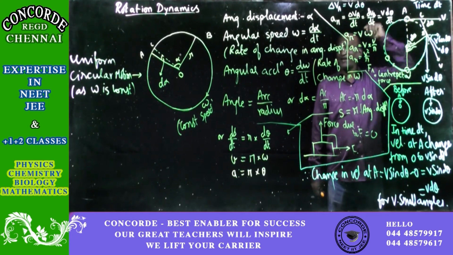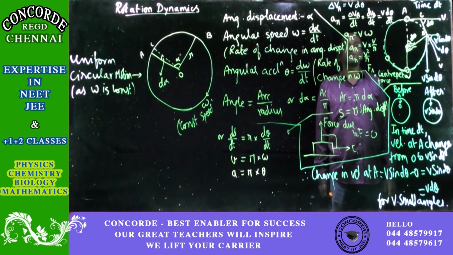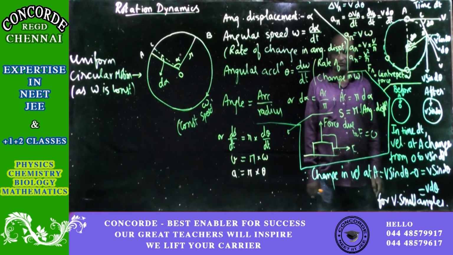So acceleration is there, I have told you already, but it is not tangential, it will be only in the radial direction. And when acceleration is there in the radial direction, anywhere, take the line up to the radius. In that direction, force is there. This is the proof for all that. So force in the radial direction will be mass into acceleration, so m into v square by r. And because that force is directed towards the center, it is known as the centripetal force.